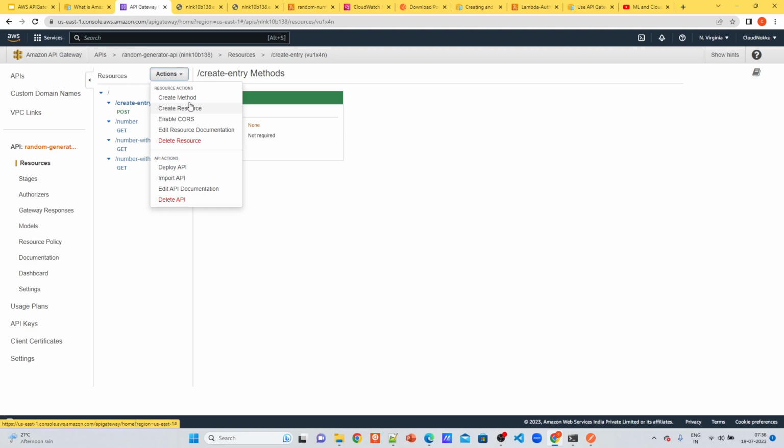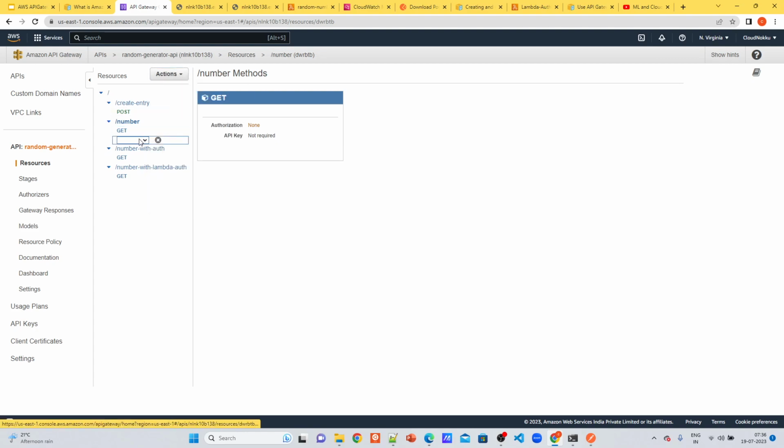And method is about the different HTTP methods. There are different methods here. You can see the GET method, POST method, PUT method, DELETE method, and others. GET is used for getting entries.